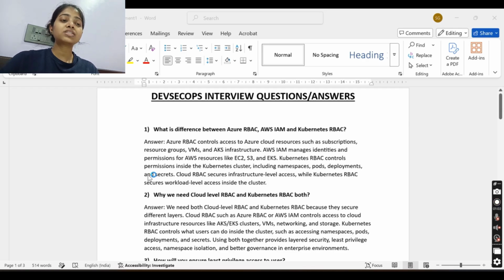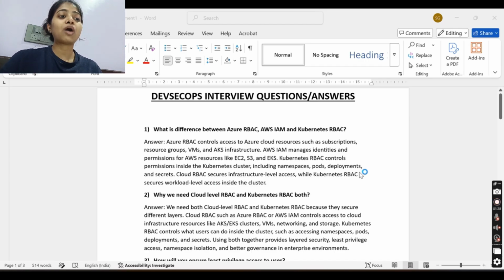Again, AWS IAM is for controlling the access on the AWS level, like EC2, S3, EKS. Kubernetes RBAC controls permission inside the Kubernetes cluster, like the resources of Kubernetes: namespaces, pods, deployments, secrets. So cloud RBAC secures infrastructure level access, while Kubernetes RBAC secures workload level access inside the cluster.